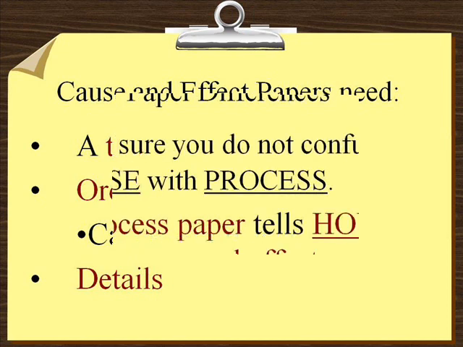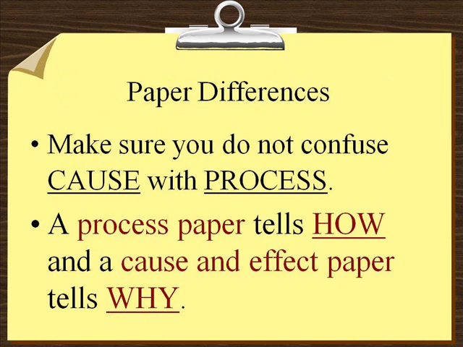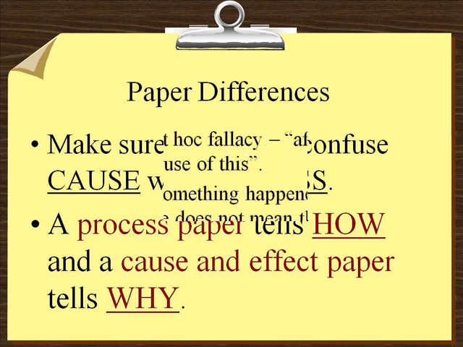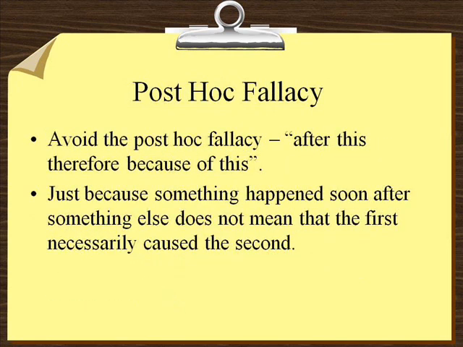It's important to make sure that you do not confuse cause with process. A process paper tells how. A cause and effect paper tells why, giving the reasons behind the events or actions instead of just the steps themselves. We will get into fallacies much deeper in Chapter 15, but first we need to tackle this one here.